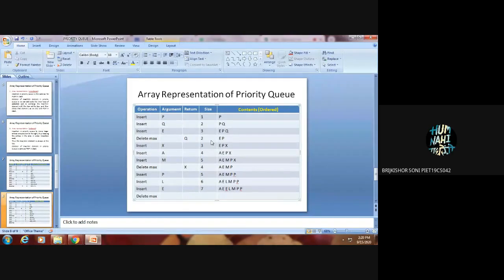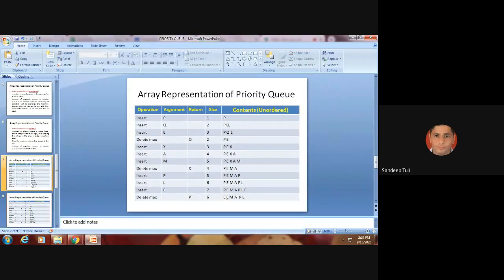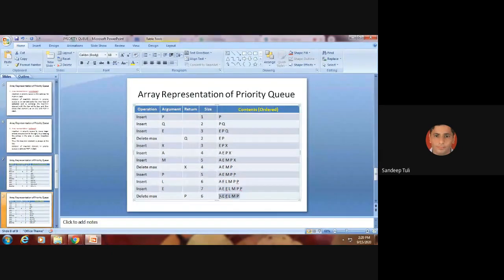AELMPP. Now what? Last one removed, that is P. Definitely it will be removed. So I need not write it again. It will be simply this one. Is it okay? AELMP. Okay, sir. So this is the output of unordered, and this is the output of ordered list.